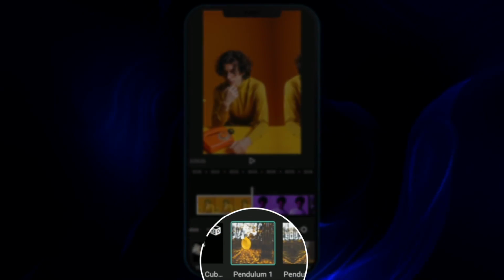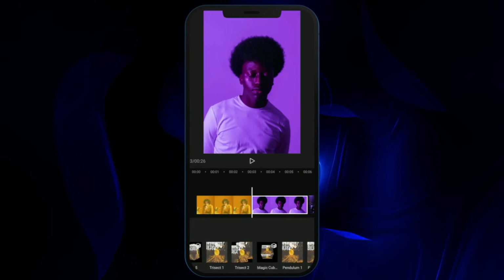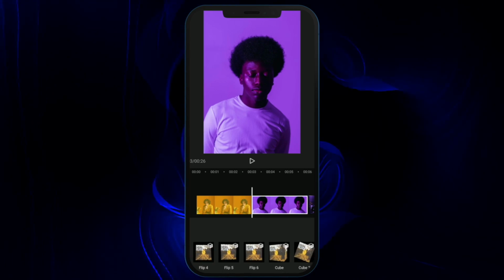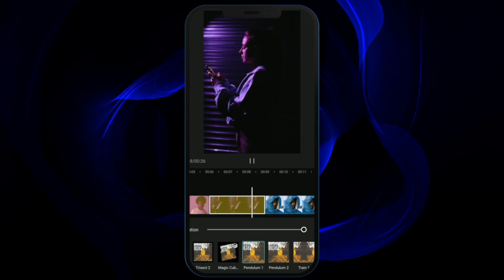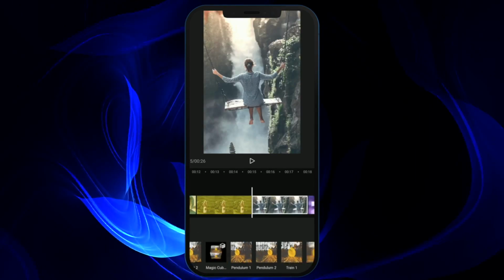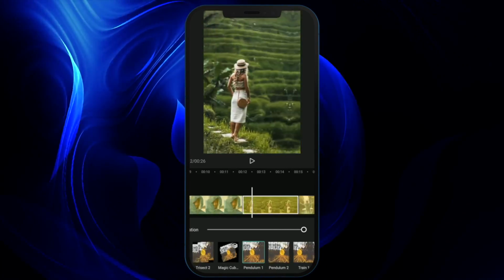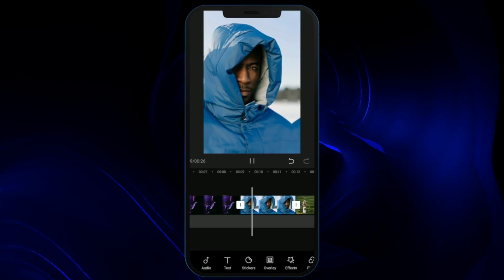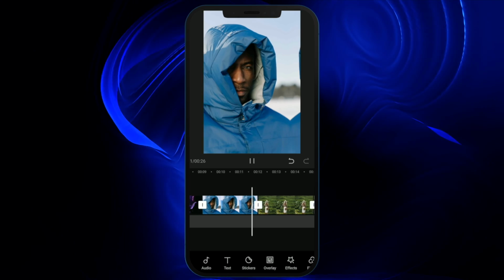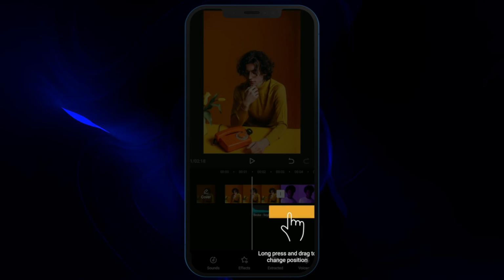So here I'm applying the pendulum one to the first photo, then select the second photo and select the pendulum 2 effect. Now you can continue applying this effect to all of your images in alternate manner, and then you can see amazing results. To make this effect a complete pendulum effect, we are going to add music onto our